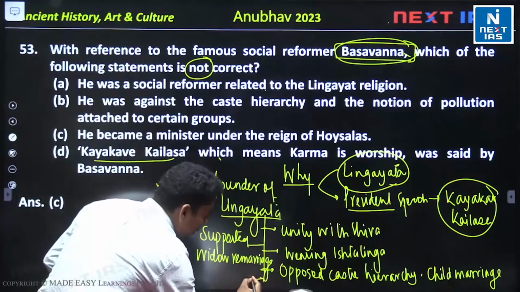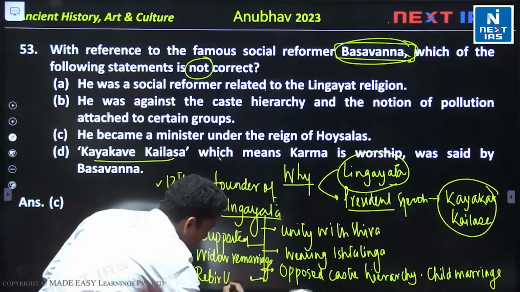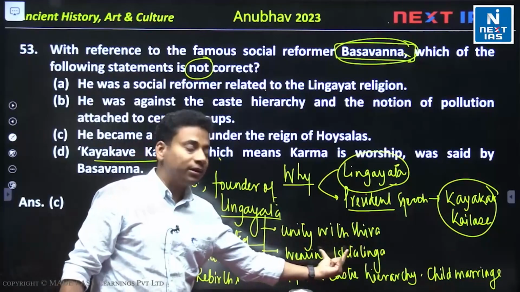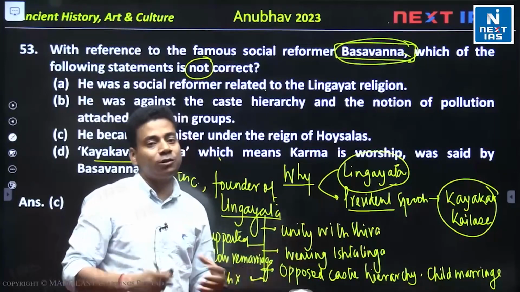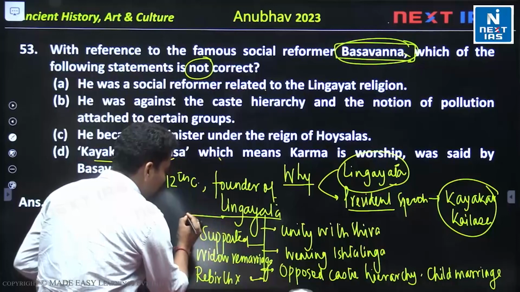Lingayat doesn't believe in rebirth. Why do they not believe in it? It is the first point that will be giving you this idea. If they believe that after death they will be united with Shiva, then there is no meaning of rebirth.